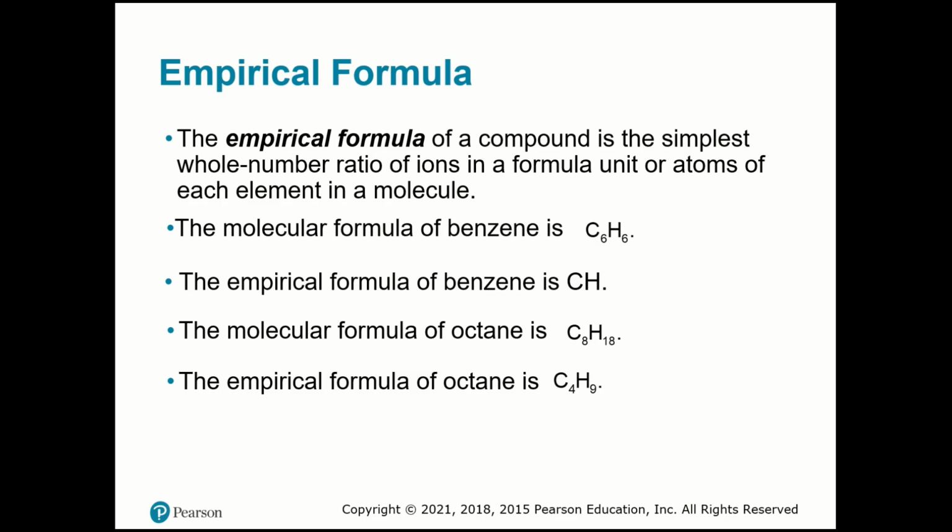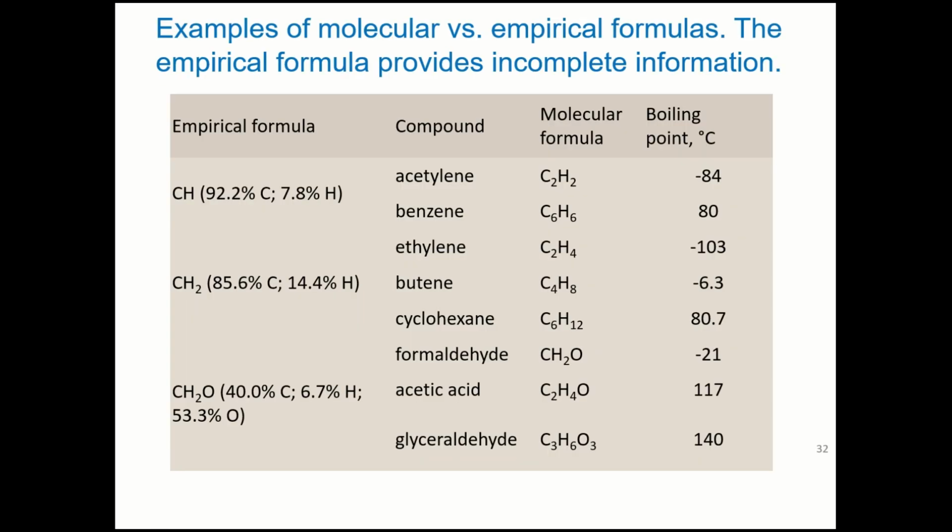And this takes us to another very important thing here, the empirical formula. The empirical formula of a compound is the simplest whole number ratio of ions in a formula unit, or atoms of each element in a molecule. So the molecular formula for benzene is C6H6. I can divide to simplify by 6 each of those, and it will be 1 and 1. Or like here, I can divide by 2 and 2, and they're going to have 4 and 9. That is the smallest whole number ratio for each atom in this formula.